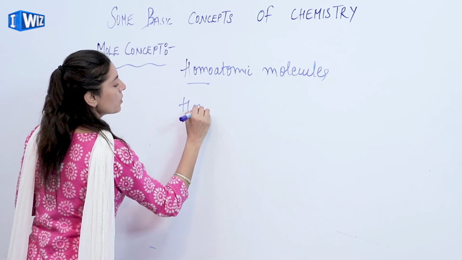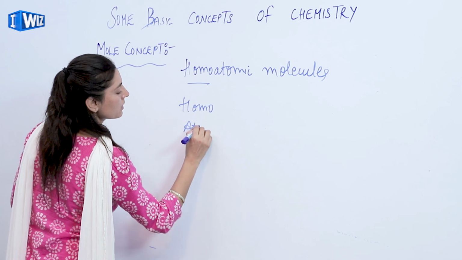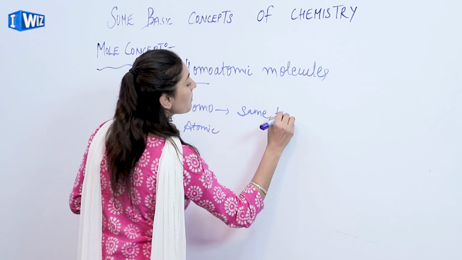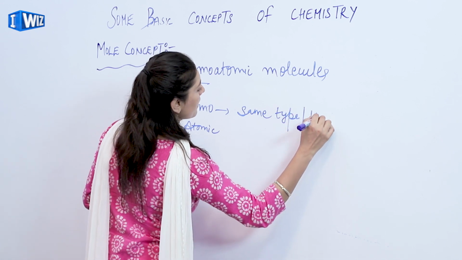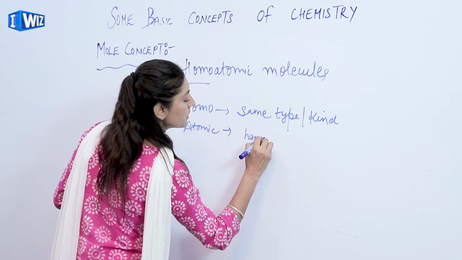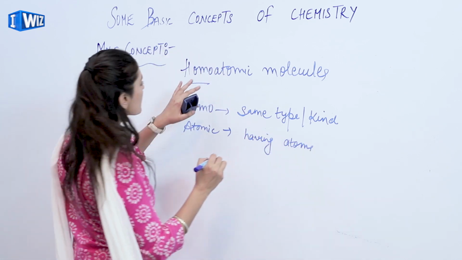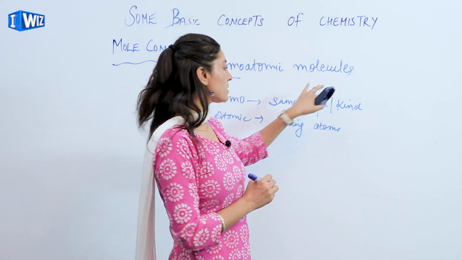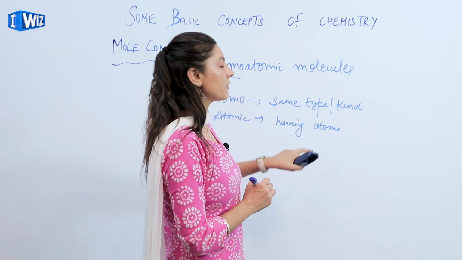I'll break this into homo and atomic. Homo means same type or kind, and atomic means having atoms. So the definition of homoatomic molecules is that the molecules which are having the same type of atoms.